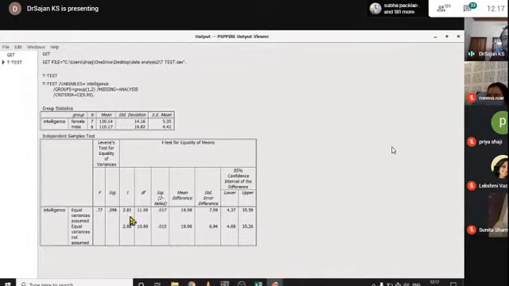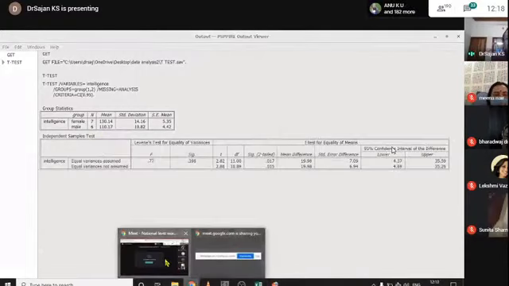As this value is greater than the table value 1.96, there exists a significant difference in intelligence between the genders, female and male. Female possesses more intelligence, as I told. From the mean value, I can show that female possesses more intelligence than male. Based on this small number of sample, I can confidently say that there exists a significant difference, because the statistical package converts this into a small sample t-test.